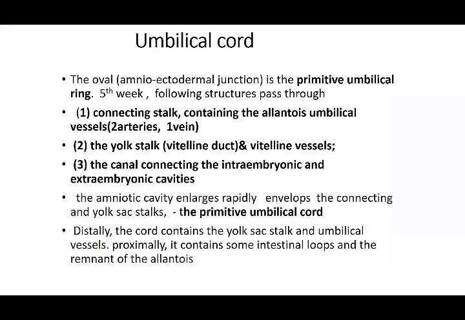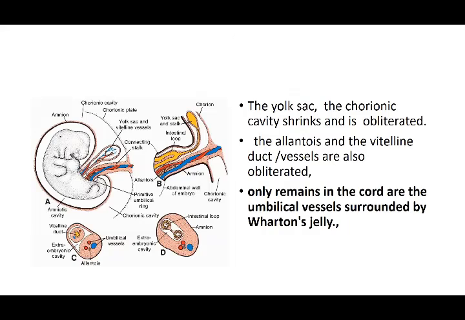The amnio-ectodermal junction, that is when you have the cephalocaudal folding and side-to-side folding, the embryoblast comes forward and forms a curved flexed structure. So the amnio-ectodermal junction is the primitive umbilical ring. If you see this picture with the folding, you have this amnio-ectodermal junction. The ectoderm is on the outer layer, and this is the amniotic cavity, on the ventral aspect, and that small opening is your primitive umbilical ring, through which all those structures enter the baby.